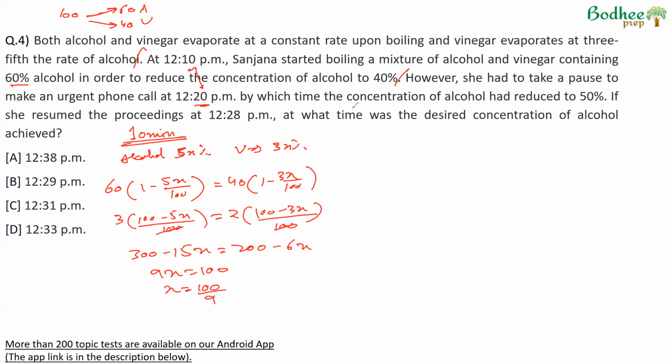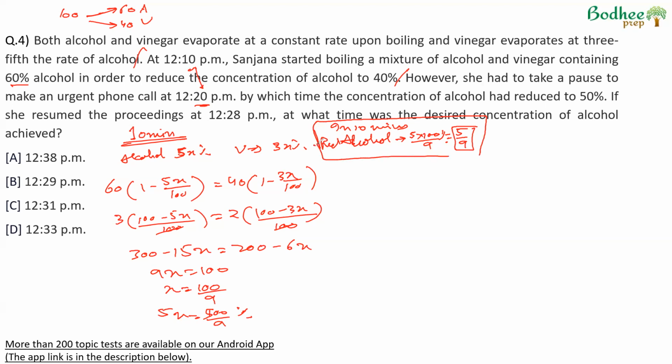And therefore, we can say that in 10 minutes, alcohol reduction is 5x% or 5 into 100 by 9, which is 500 by 9%, which can be written in fraction as 5 by 9. Value of 5x will be 500 by 9. This is a percentage. To reduce percentage to fraction, we divide by 100. So in 10 minutes, reduction in alcohol is 5 by 9 of the starting value. This is what we now know.